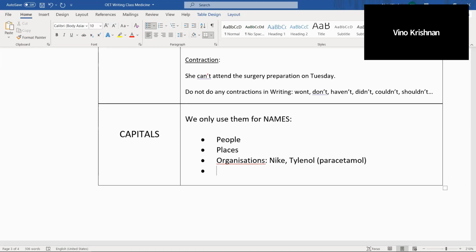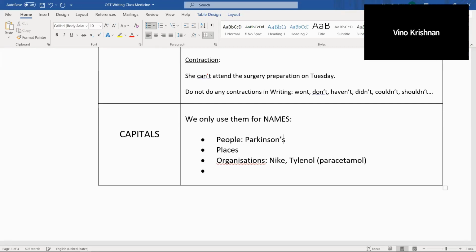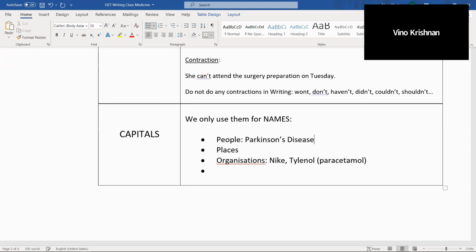And certain diseases we use capital letters, only when it's people's names. It's the same rule. Like Parkinson's, that was a guy. Alzheimer's. These were people who discovered it or had it. So Parkinson's disease. Now, would I capitalize disease? No, it's just the person's name.